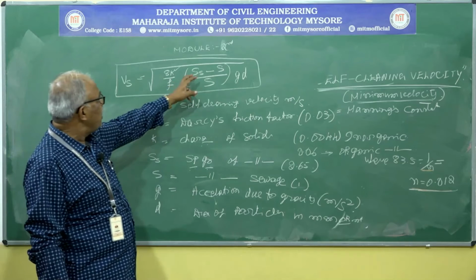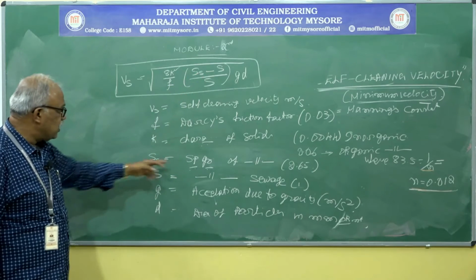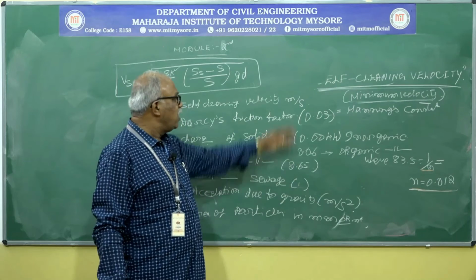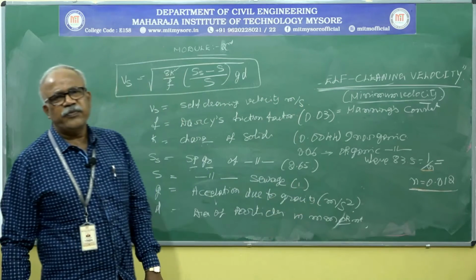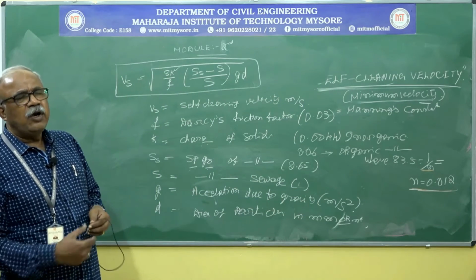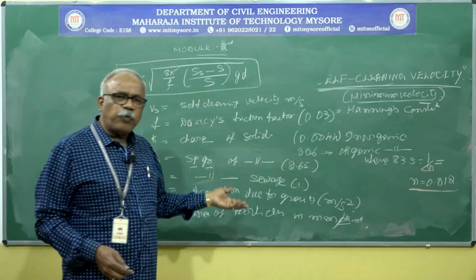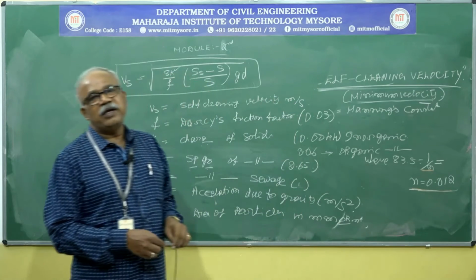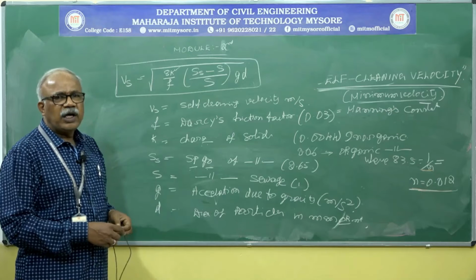What do you mean by S suffix S? That is specific gravity of solid particles, that is 2.65. These are all constants. While solving problems, you have to keep these values in mind.